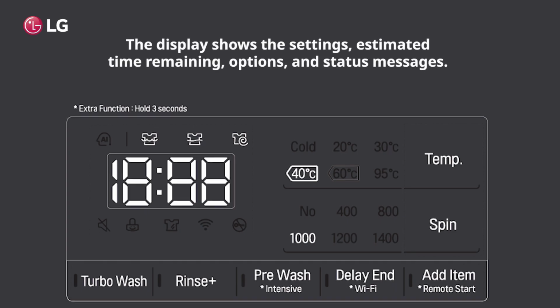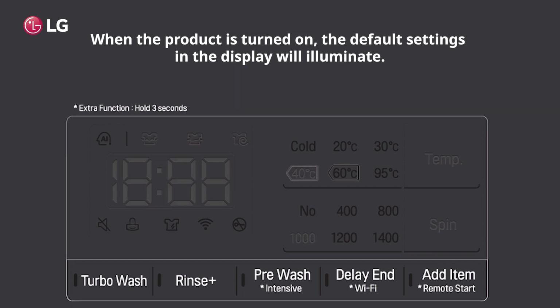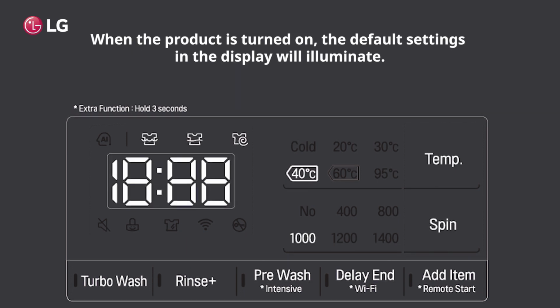Display. The display shows the settings, estimated time remaining, options, and status messages. When the product is turned on, the default settings in the display will illuminate.